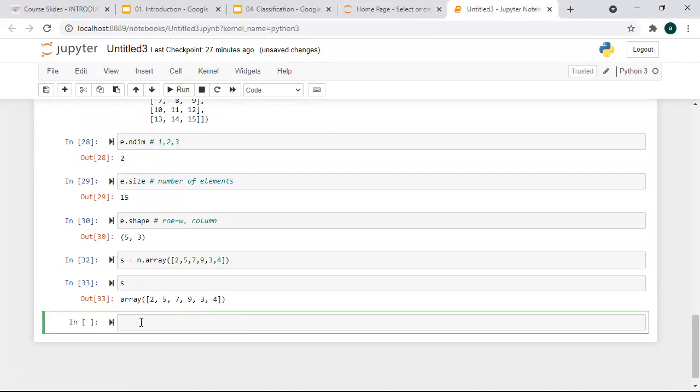Now if you want to change the shape of this, how are you going to do it? Suppose I want to convert it into 2 dimension, how are you going to change it? Do you know? Reshape. Yes, correct, reshape. If you want to change it, you just have to write reshape. So S dot reshape, and to that reshape, suppose there are 6 elements, you can take either 3 rows and 2 columns. Let's run this.